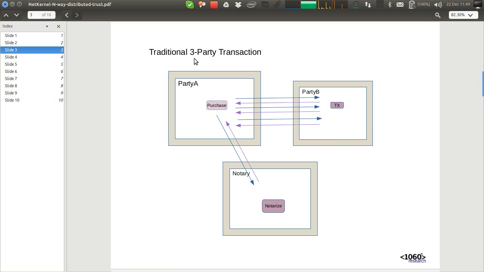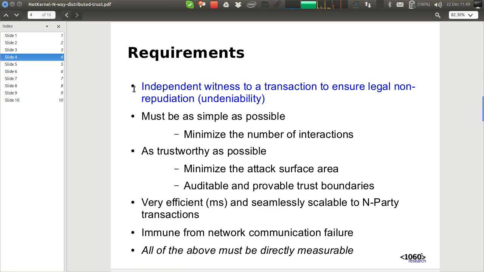We can see that this is the simplest three-party transaction. As we add more and more parties, we end up getting an n-squared complexity in the problem as it scales out. So what would we ideally like in this system? Well, our overall requirement is that we want an independent witness to a transaction to ensure that we've got legal non-repudiation. To do that, we want it to be as simple as possible, so we want to minimize the total number of interactions, and we also want it to be as trustworthy as possible. And by that we mean we want to minimize the total surface area exposed in the system because it's distributed.